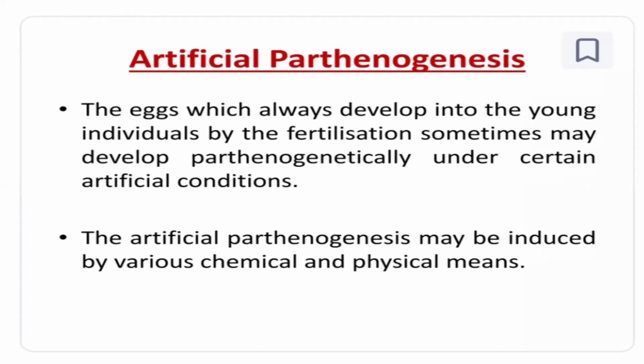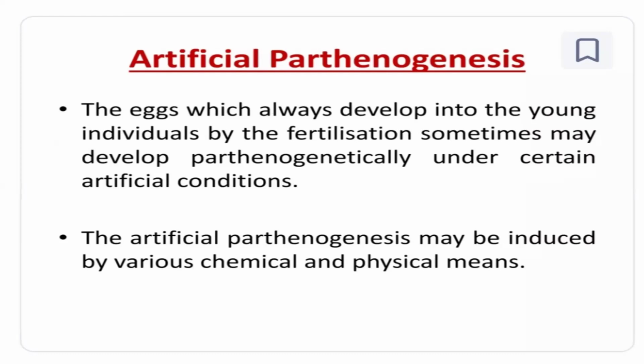Okay. In artificial parthenogenesis, also called pseudogamy, as we discussed last class, in some Asteraceae and some Rubiaceae plants the development of the embryo is independent of pollination, and it can be stimulated by other environmental conditions. The egg of the female gametophyte always develops into an individual by fertilization, but sometimes it may develop parthenogenetically under certain artificial conditions.